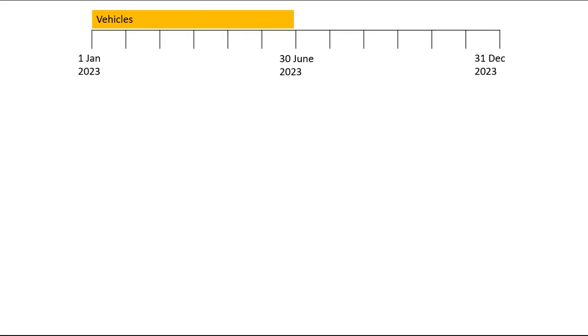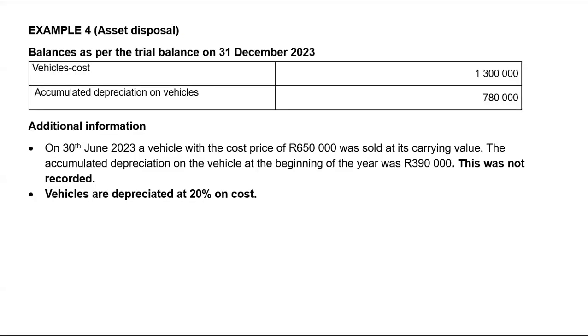But we are not sure whether that 1.3 is opening balance or closing balance. So I need to read further. Then it says that the accumulated depreciation on the vehicle at the beginning of the year was 390,000, which is good. So this is only the accumulated depreciation of the vehicle sold at the beginning of the year, and we need that. And then it says this was not recorded.